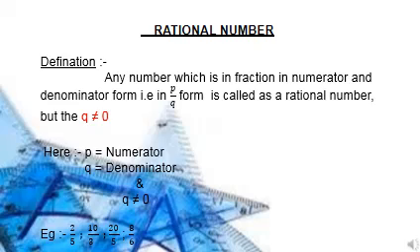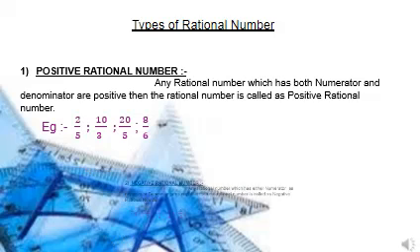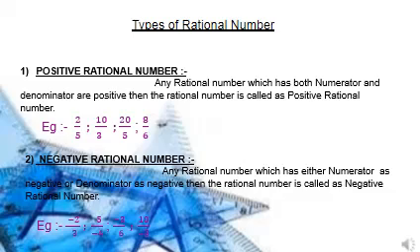Here we can see a few examples of rational numbers. The first example is 2 upon 5. You can see here the denominator is not 0. The denominator is 5, so the condition is satisfied. The second one is 10 upon 3. Here also the condition is satisfied because q is not 0. The q is 3.